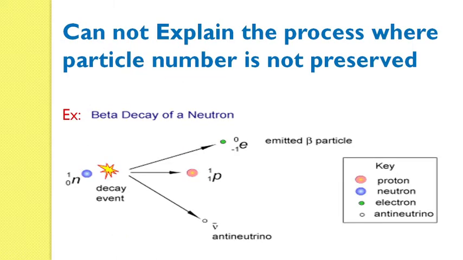The second problem is that in processes where the particle number is not preserved, we can't explain those situations with the help of Schrodinger wave equation. For example, in the beta decay process, if you observe carefully, one neutron is converted into an electron, one proton and one antineutrino. Here the important thing is that before the reaction there is only one particle, but after the reaction there are three particles, 1, 2, 3. That means here the particle number is not conserved. So we can't apply Schrodinger wave equation here.